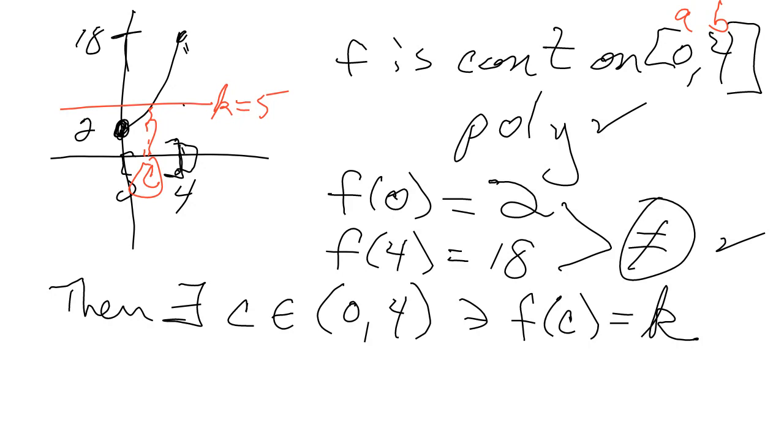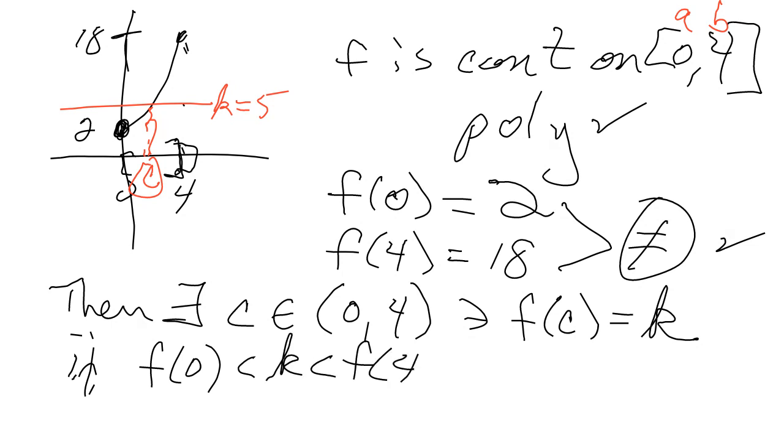So in this case, what do we have? We need to show, in this case the left one is less, so f of 0 is less than k, which is 5, which is less than f of 4. Well, we have that because f of 0 is 2, which is less than 5, which is less than 18. So we have that as well.